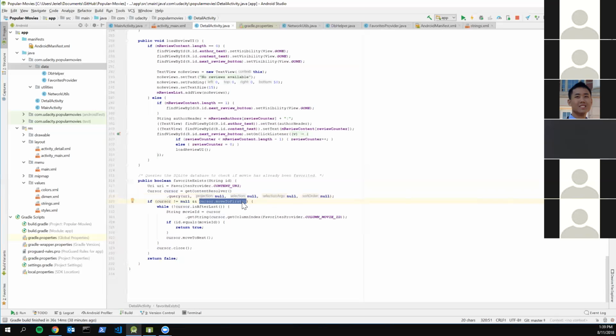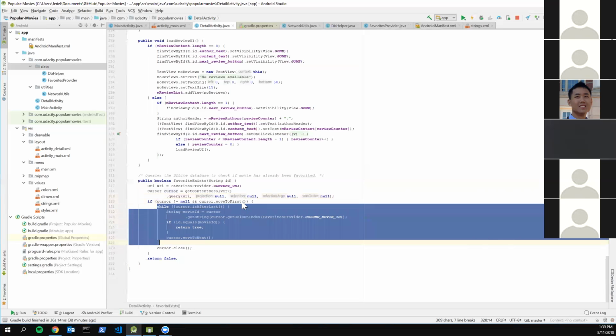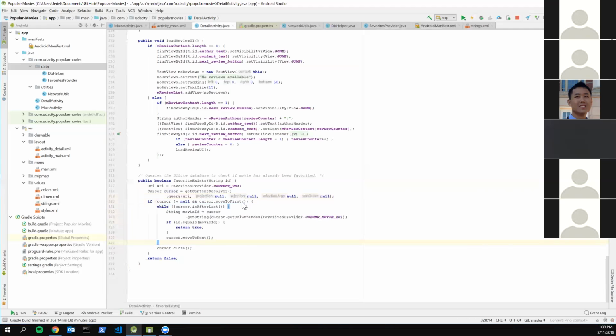I have a while loop here, and it goes through the entire database and doesn't stop until it reaches the end, which is what this method is. When it loops through, it checks for the ID that you want to define. If you want to look for an ID inside the database, you supply that inside the method.